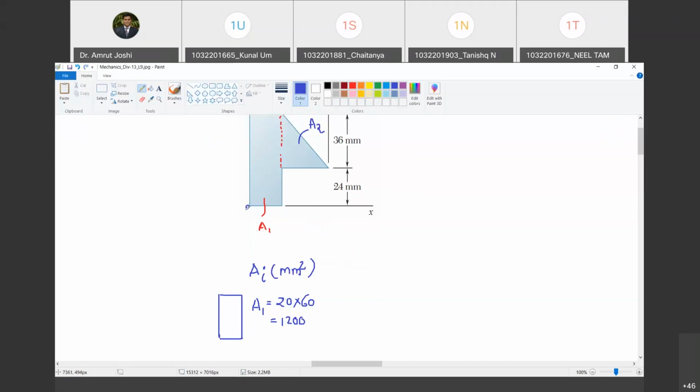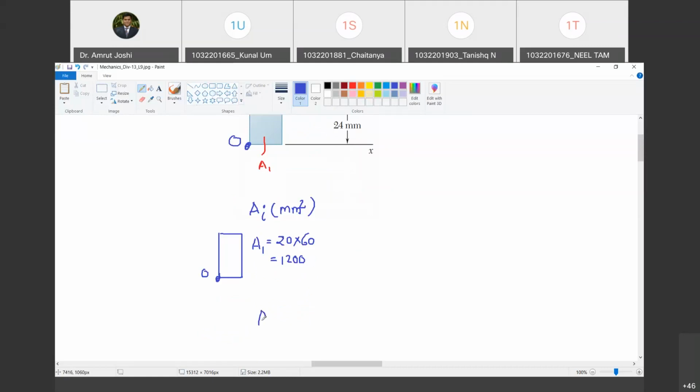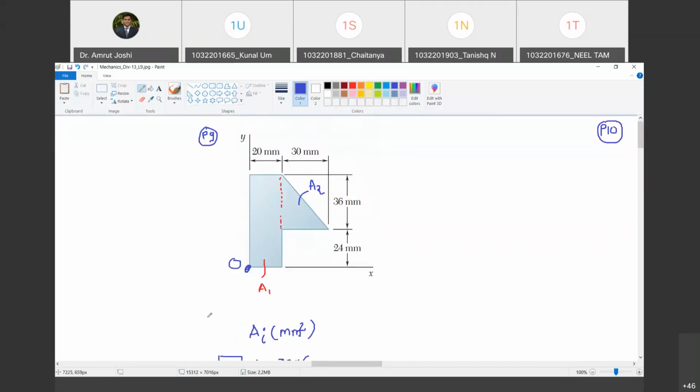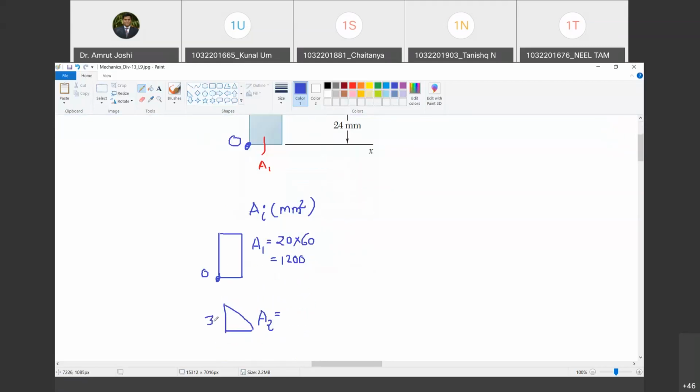This is the location with reference to which we are finding the centroids. Happy? How much is A2? Chalo, quickly. It is going to be half into 36 into 20. Sorry, I thought we were doing the entire rectangle. So it is nothing but 360 mm square. Happy? So we have calculated A1 and A2.